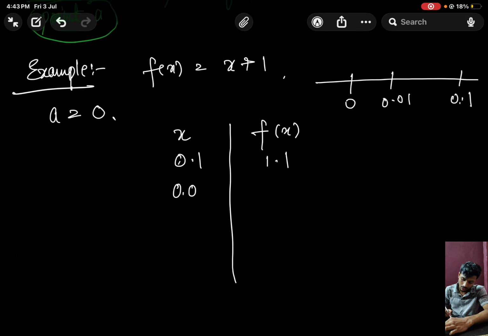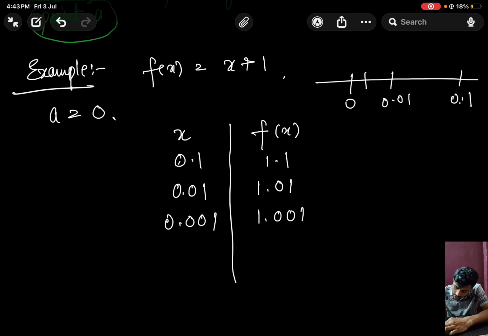Okay, so the next point is 0.01. Now if I feed this point to f of x, what output I will have is 1.01. Now again let's move further closer to a. So let's take this point 0.001. Now if we feed again this to f of x, we will get 1.001.